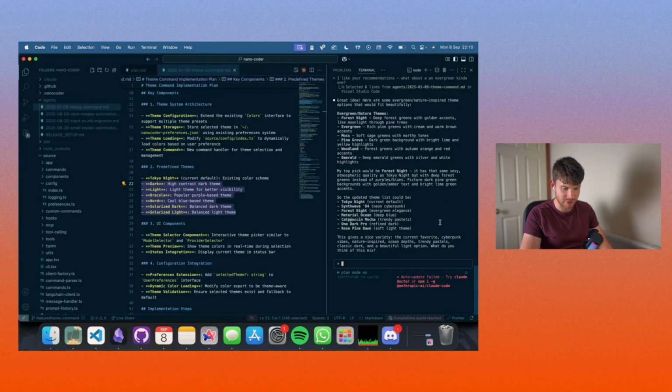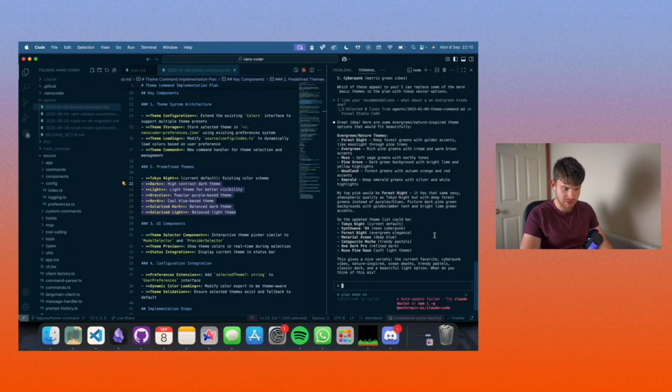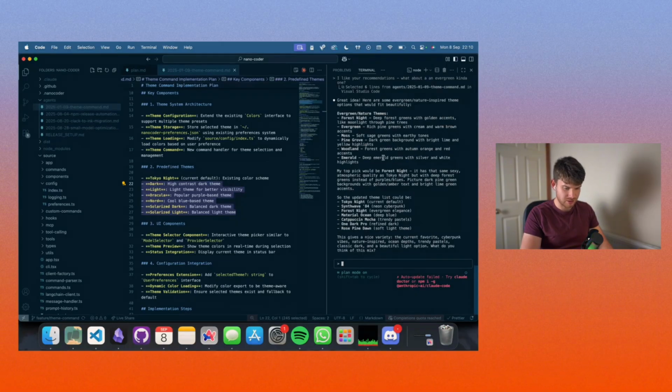Forest Night, evergreen elegance. Deep blue sea atmosphere is totally amber with a deep forest green instead of purples and blues. Yeah. Cyberpunk vibes, nature inspired, ocean depths, trendy pastels, classic dark, and a beautiful light option.